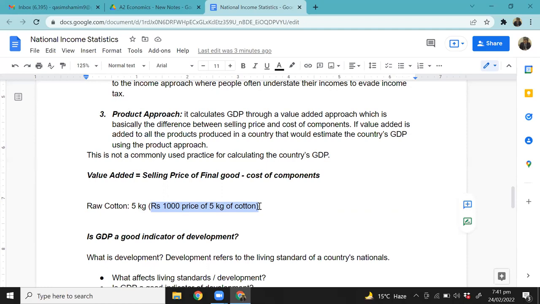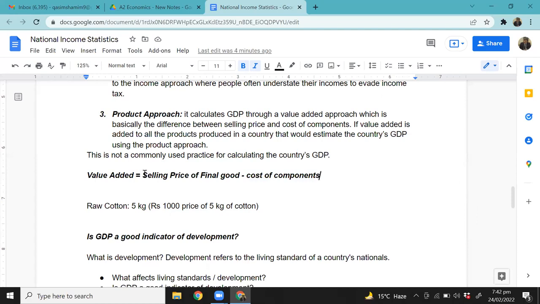So when you make a t-shirt out of cotton, you might be using some dyes on the product, and that will have some cost. You might be using thread for stitching, and so on, right? If you add up the cost of all these things, that gives you the cost of components. Now whenever a company manufactures a product, do you think the company sells it at the same price as it costs them to produce it? And the answer is no, right? Why would they do that? Because then they make no profit out of it, right?